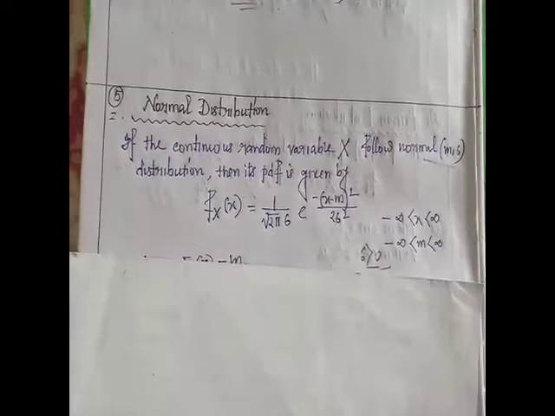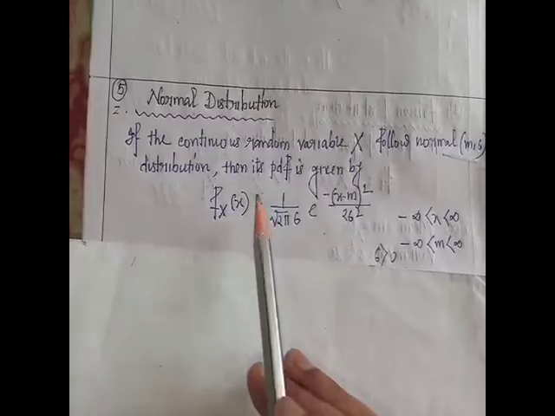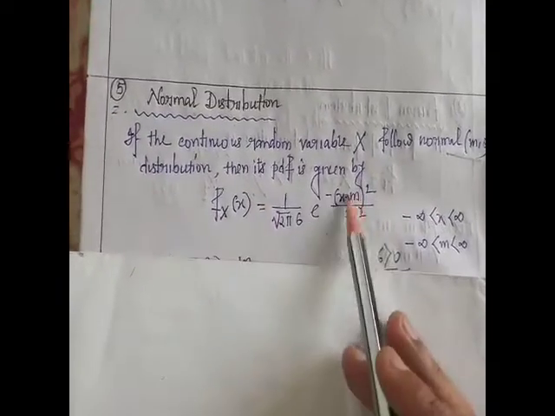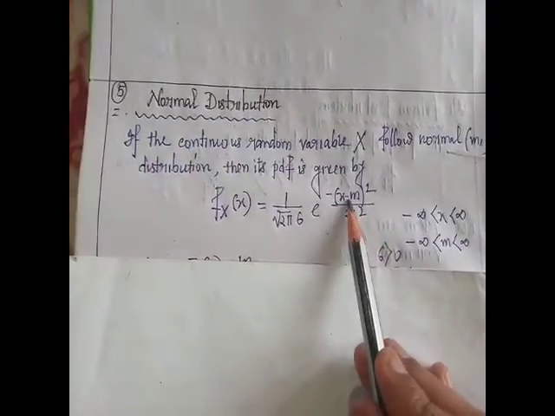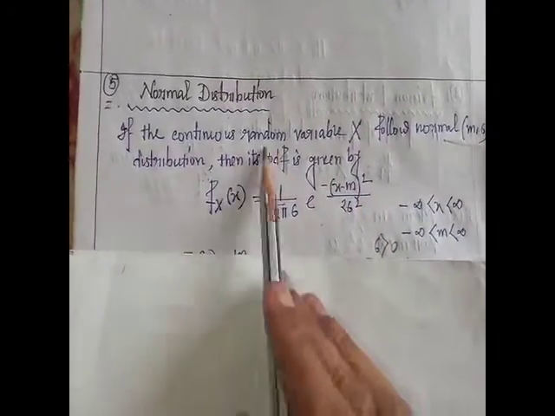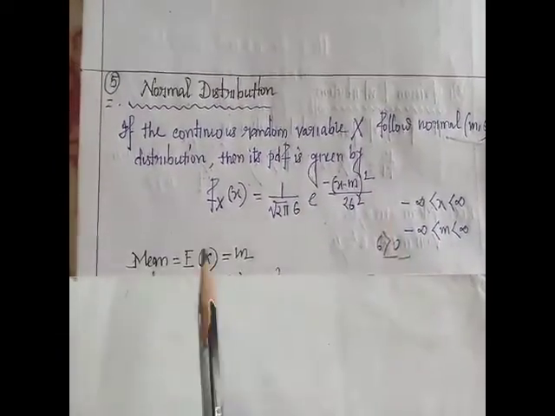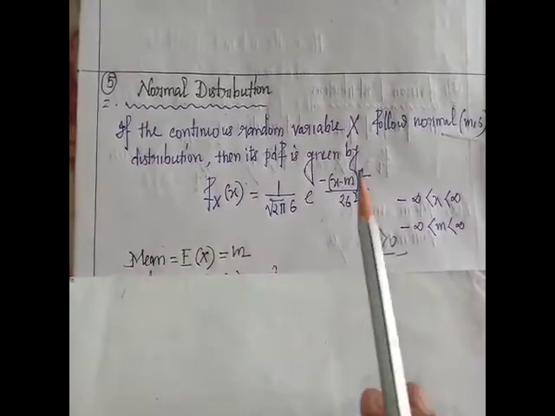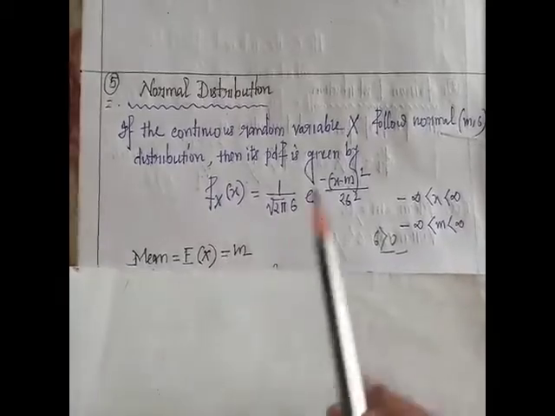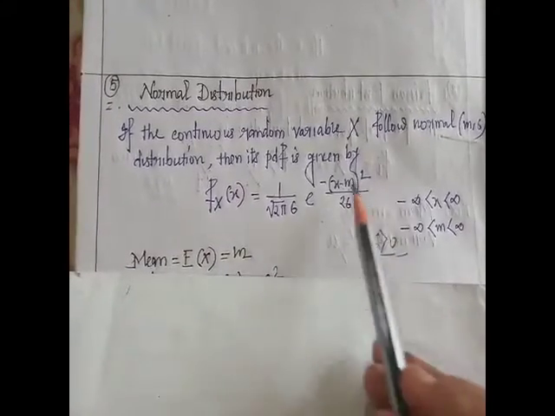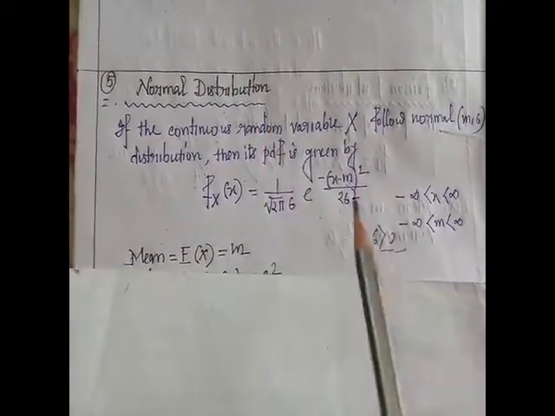If we calculate expectation of x, then we get m. This m is the mean of normal distribution. If we calculate expectation of x, we get this m. This m is the mean of this normal distribution.